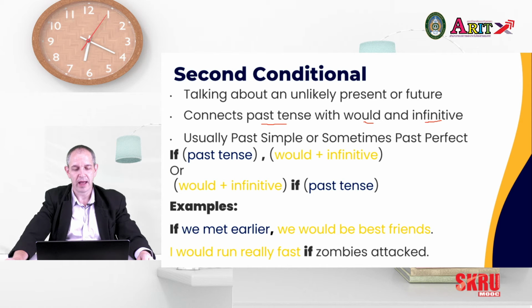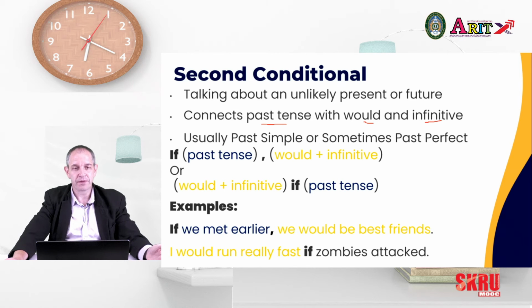So would and be, the infinitive, the base verb. Switching it out, where we have if in the middle: I would run, so would and base verb, if zombies attacked. So we have verb plus ed, past tense.